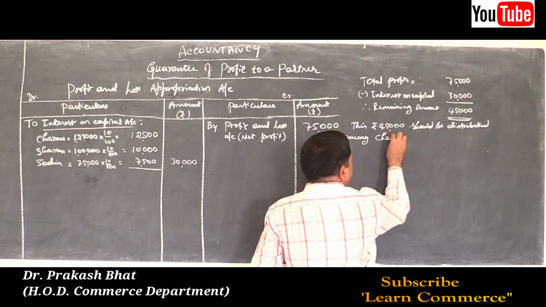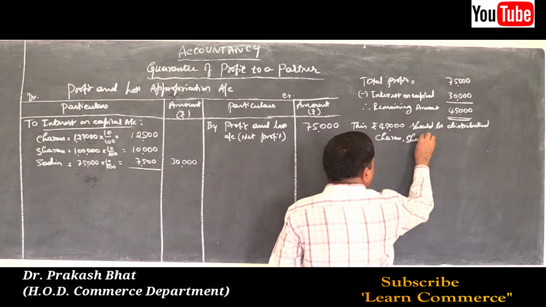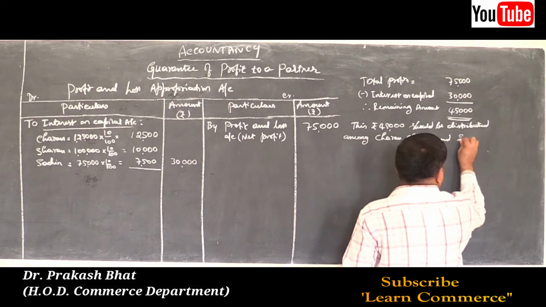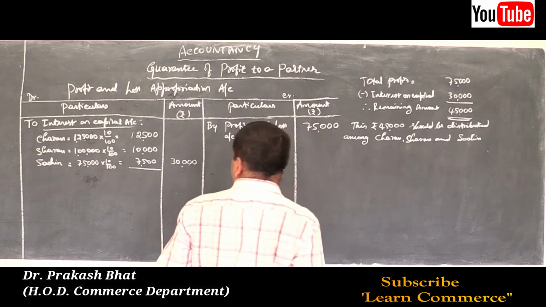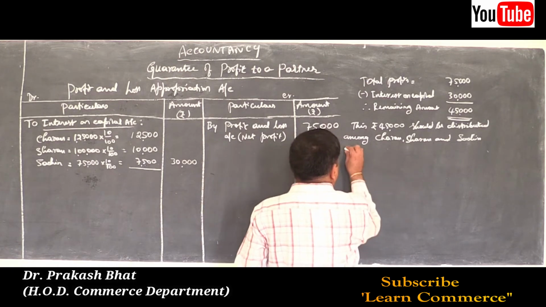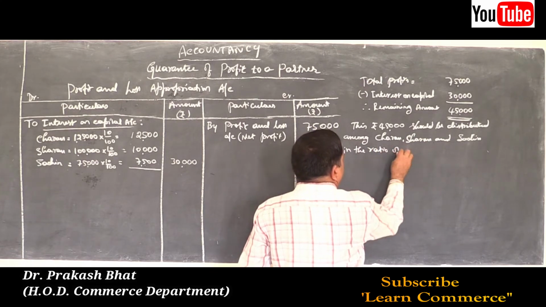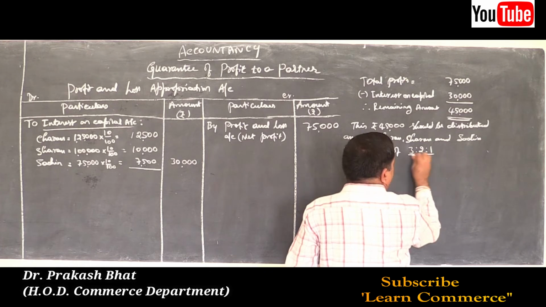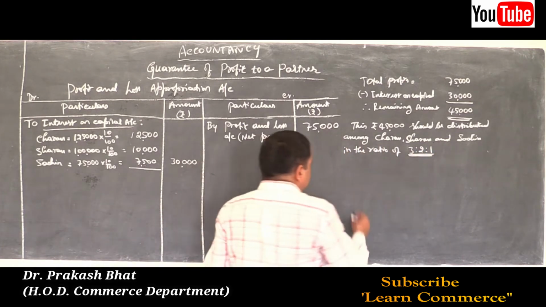among Charan, Sharan, and Sachin in the ratio of 3:2:1. 3:2:1.